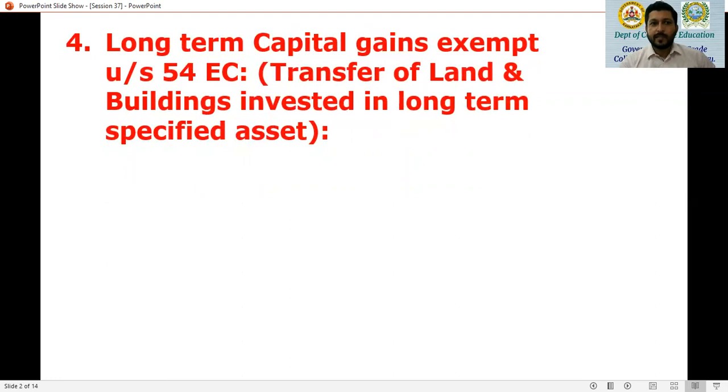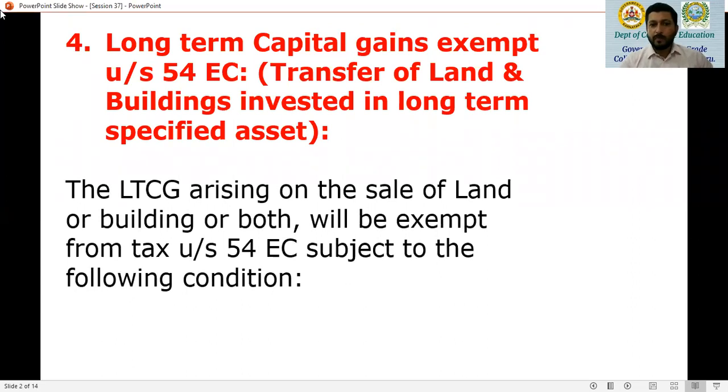Long-term capital gains exempt under section 54 EC, that is transfer of land and building invested in long-term specified asset. So we are transferring land and building and we are investing in a long-term specified asset. What are the rules as far as this exemption is concerned? The long-term capital gain arising on the sale of land or building or both will be exempt from tax under section 54 EC subject to the following conditions.